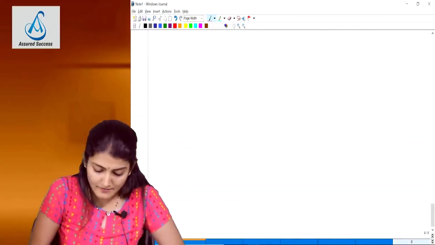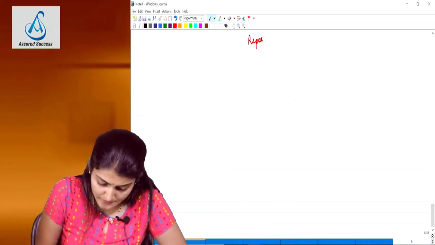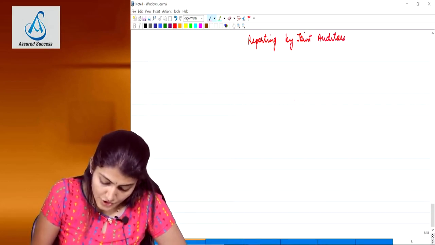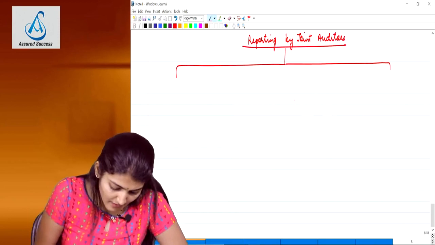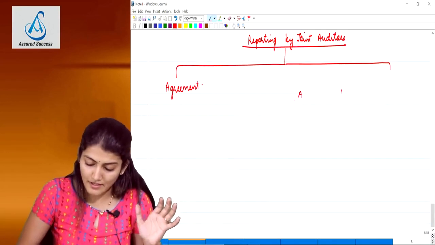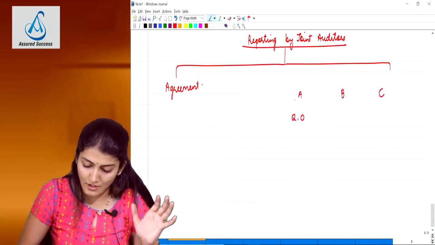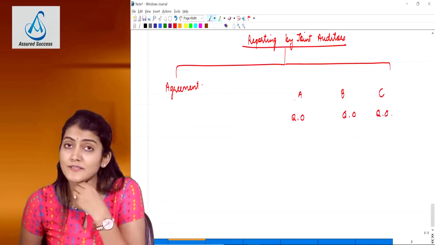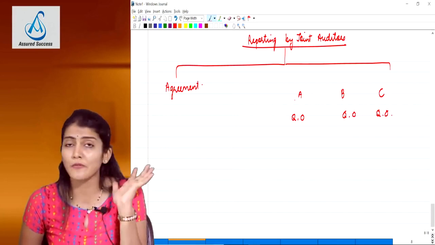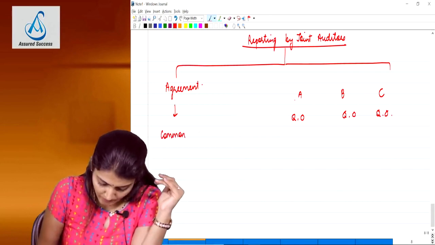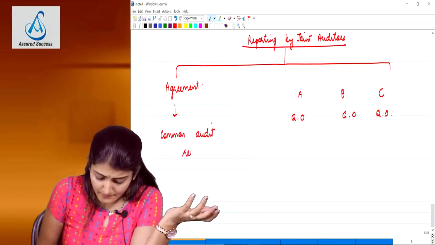So how many joint auditors in our example? 3 joint auditors. Right, so reporting by the joint auditors. Now generally these joint auditors agree upon a common report to be issued. That is, each one of them, say in our example A, B, C, each one of them is saying qualified, qualified, qualified. All 3 have the same opinion, that this company's financial statements which we have audited, we should issue a qualified opinion. So in this case, they will issue a common audit report. Generally 99% this is going to happen.